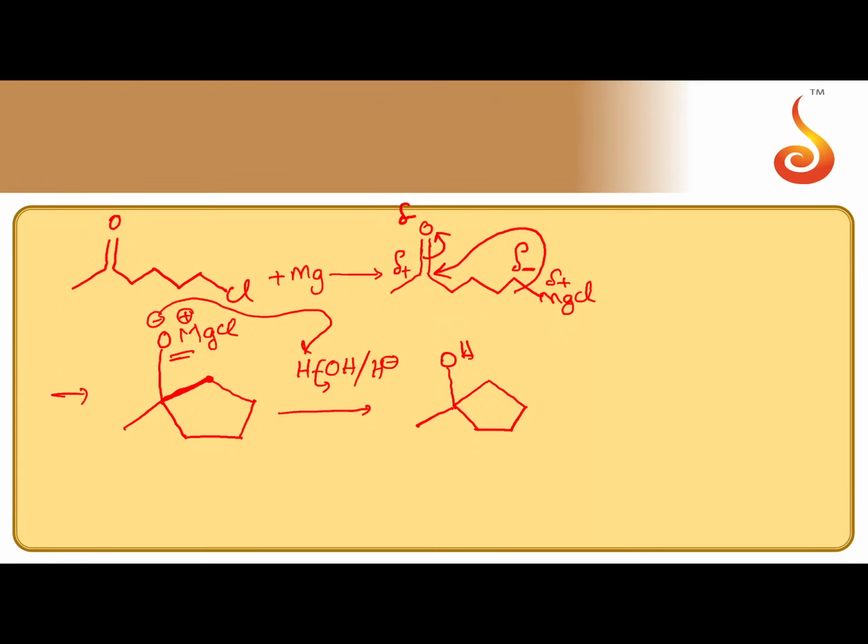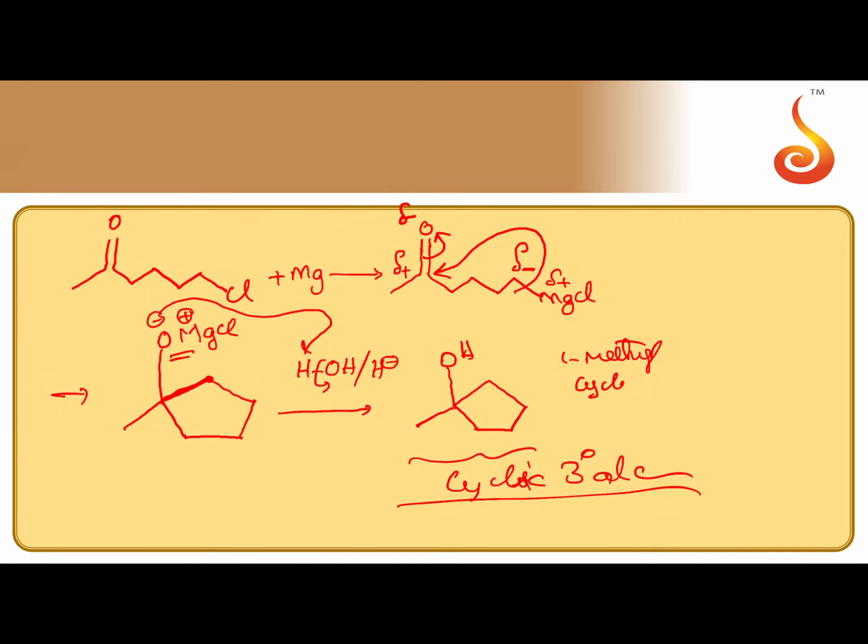Three-degree alcohol, cyclic 3-degree alcohol. So 1-methyl cyclopentanol, its name is 1-methyl cyclopentanol.